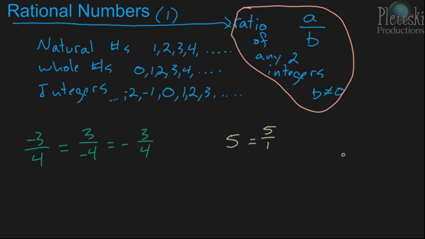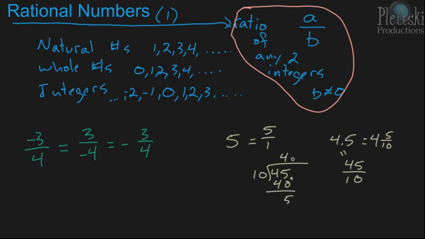What about a decimal? What if we have 4.5? Well, we could write this as 4 and 5/10, but we could also write it as 45/10. And we'll see that equals 4.5 as well, because 45 divided by 10, well, 10 doesn't go into 4, but it goes into 45 4 times. So you have 40, and 45 minus 40 is 5.